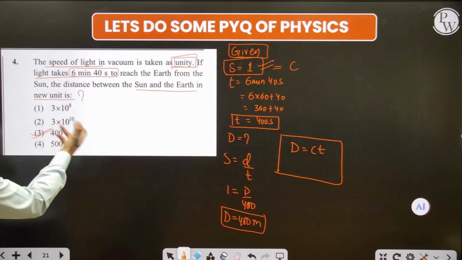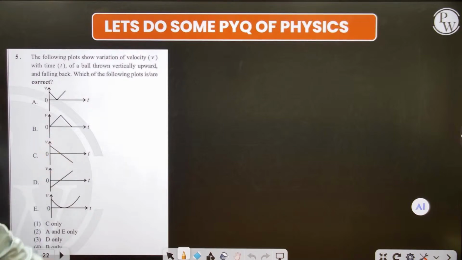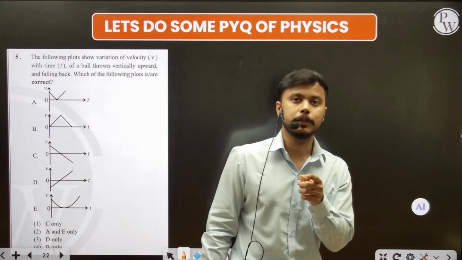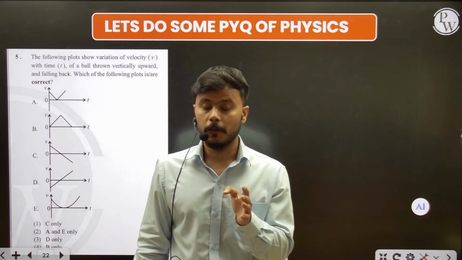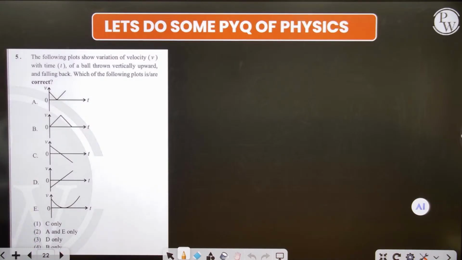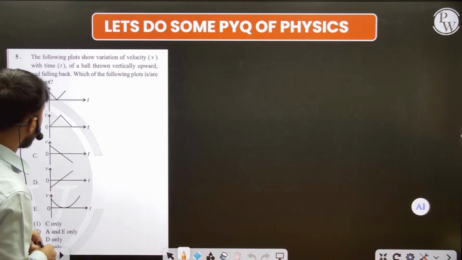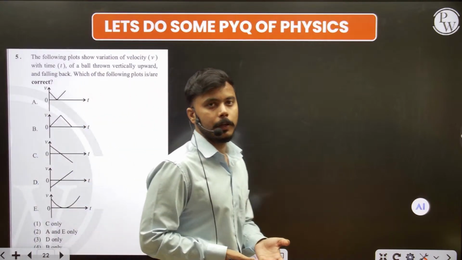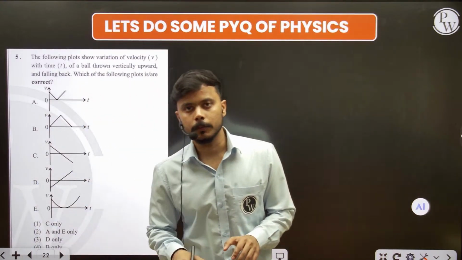Now see, look at this one. This is also a question of motion. And I told you in the previous slide that your laws of motion are very important. Very important, guys. Fine. So the question is saying: the following plots show the variation of the velocity v with the time t of a ball thrown vertically upward. Okay, fine. It is thrown vertically upward and it falls back. Then which of the plots is right? Fine. So first understand how things happen when we throw anything upward and it comes vertically downward.